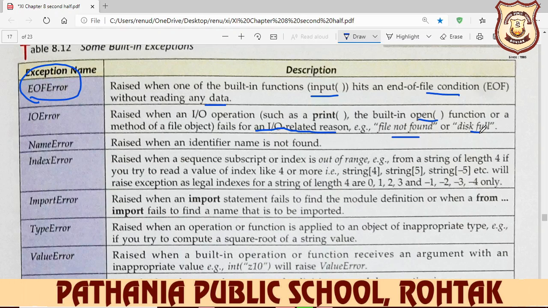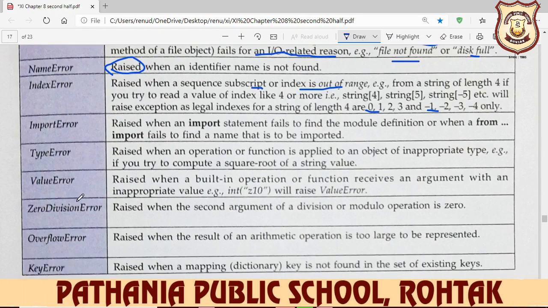Next is your name error. If an identifier name is not found, then this type of error will be raised. Identifier means your variable names like subject, sum, addition. If these identifiers are not found in your file or in your program, then name error will be displayed. Index error: now everyone knows about the index, positive index and negative index. In positive index, the index always starts with 0, and in negative index it always starts with -1. It is raised when a sequence subscript or index is out of range.